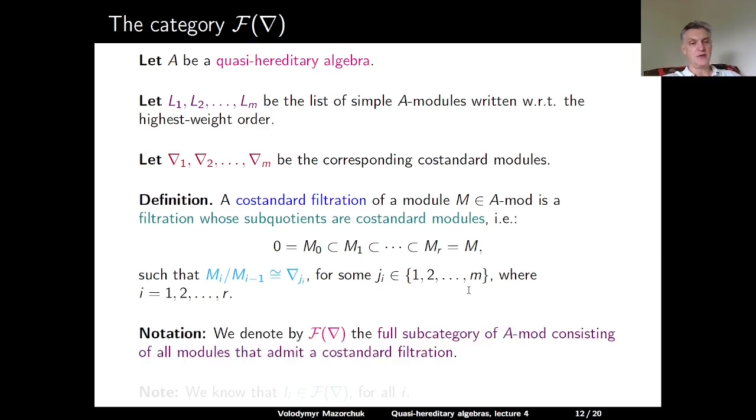Notation: we denote by F nabla the full subcategory of A-mod, which consists of all modules that admit a costandard filtration. And we note that all injective modules over a quasi-hereditary algebra do have a costandard filtration, so they belong to F nabla.